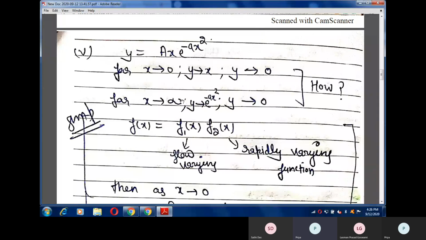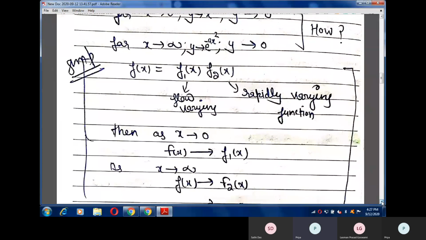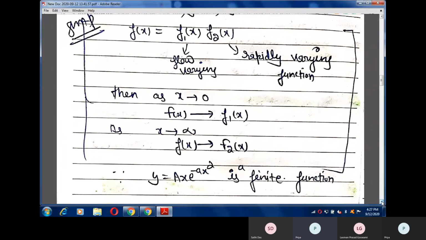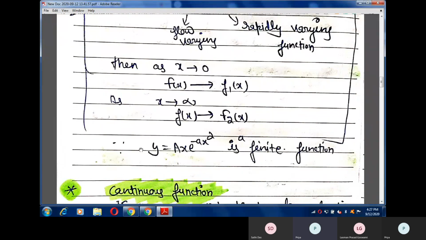In the same way, for large values of x, that is for x tends to infinity, y will tend to e raised to the power minus ax square, and we all know e raised to the power minus infinity goes to 0, which means y tends to 0. So from this argument, I can say that this is a finite function. So this function can represent a wave function in quantum mechanics.